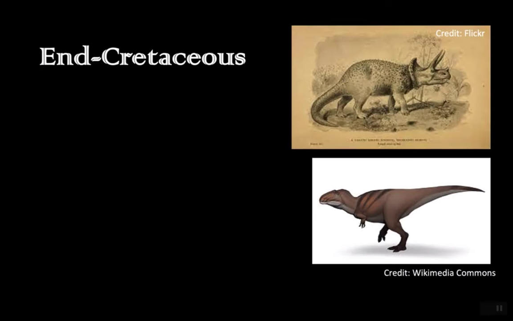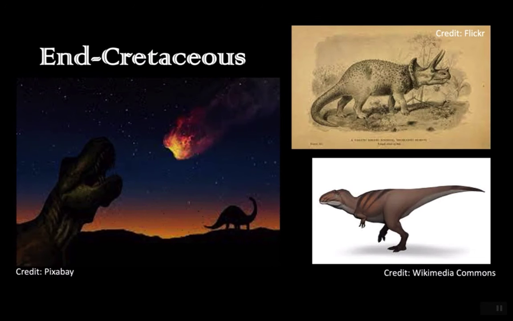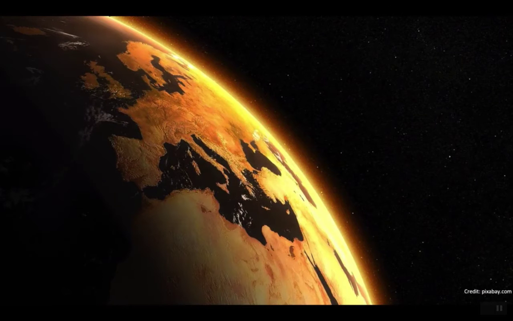Next, we have the end Cretaceous, or the KPG, and this occurred approximately 65 million years ago. This is the extinction event we are most familiar with because this is when the dinosaurs went extinct. The ultimate cause was an impact event, and the proximate cause was global warming and then global cooling, and no photosynthesis was occurring. In these 5 mass extinctions, climate change was the proximate cause in all of them. However, there still needed to be an ultimate cause involved, as climate change alone did not cause a mass extinction.